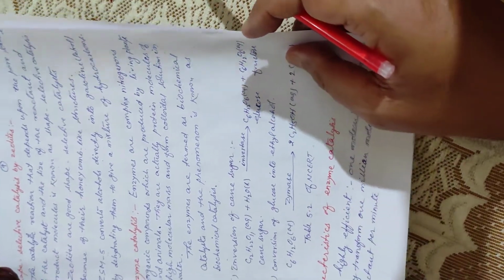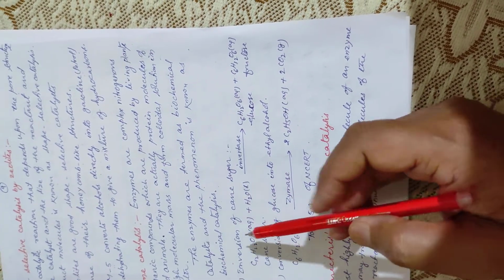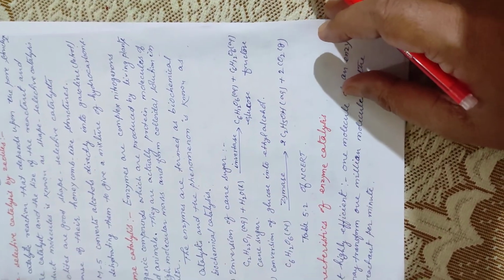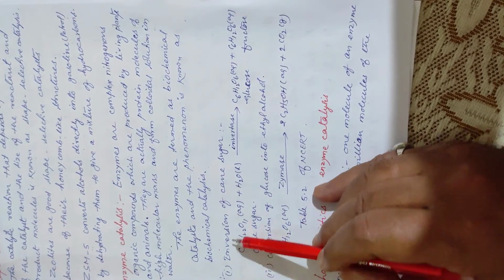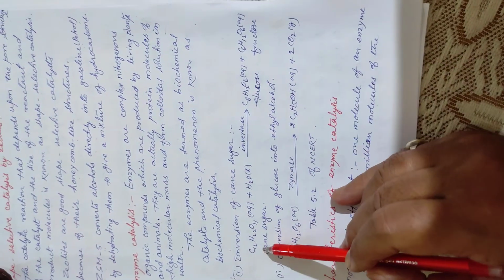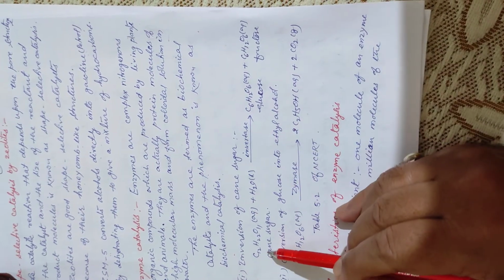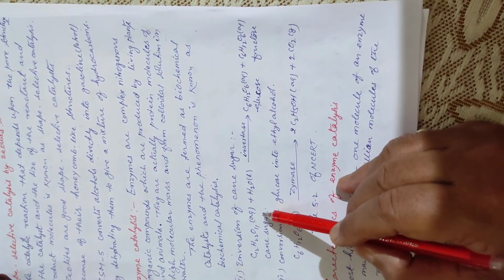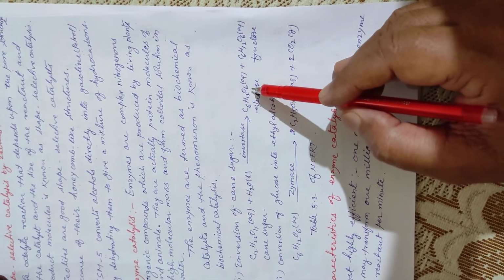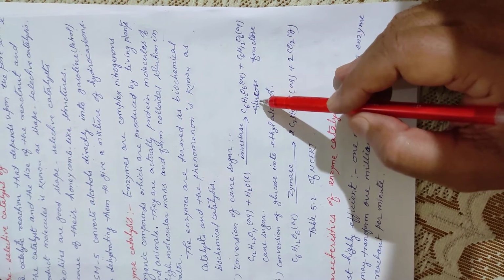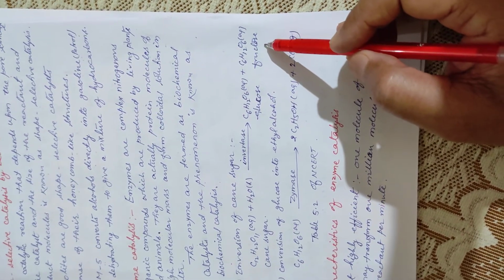Now, these enzymes act as a catalyst. There are many examples in the book, but one example is inversion of cane sugar in presence of invertase. C12H22O11 aqueous plus H2O liquid gives C6H12O6 aqueous, this is glucose, plus C6H12O6 aqueous, this is fructose.